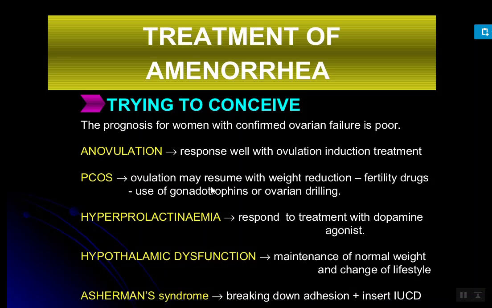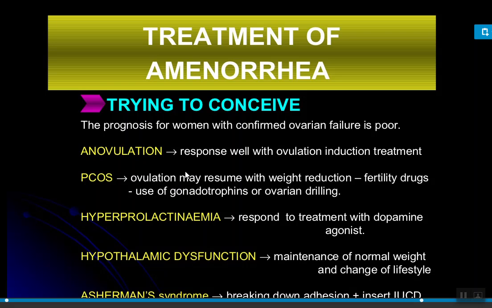Next, hyperprolactinemia responds to treatment with a dopamine agonist. If hypothalamic dysfunction is the cause, then maintenance of normal weight and lifestyle changes, exercise, and some medications can be used. If Asherman syndrome is there, then breaking down the adhesions and insertion of an IUCD can be done.